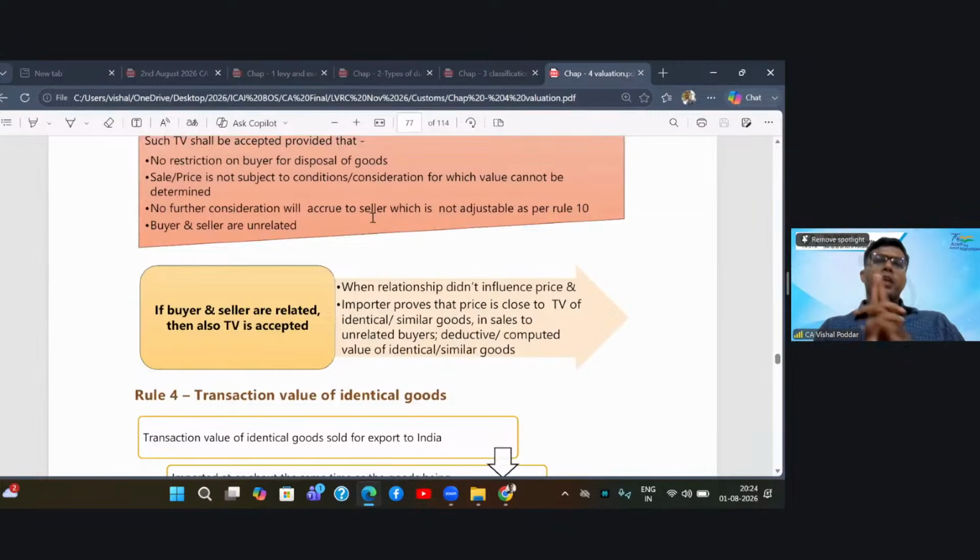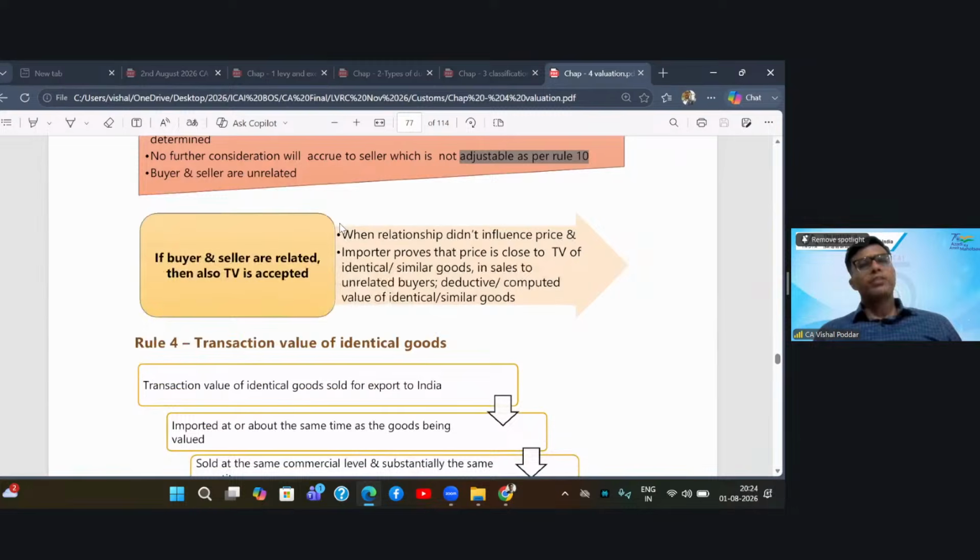Point number two, even if you keep it, then it should be capable of being considered in Rule 10. So when we read Rule 10, which provides for some additional cost and expenses, whatever additional consideration, future consideration you are promising to give to the seller, the consideration should be such that Rule 10 can find out its value today.